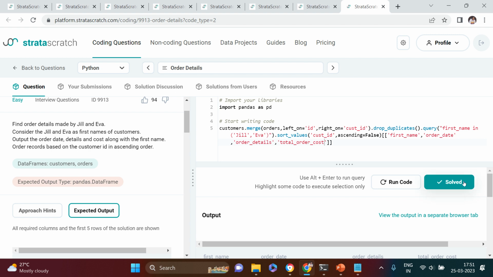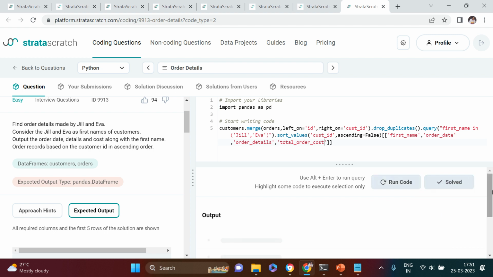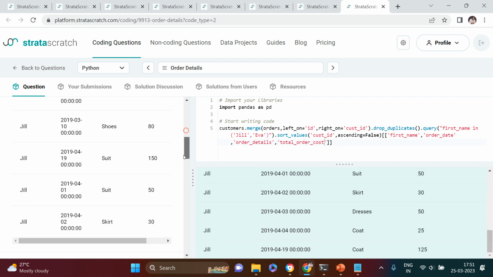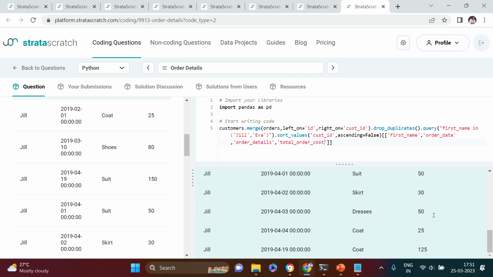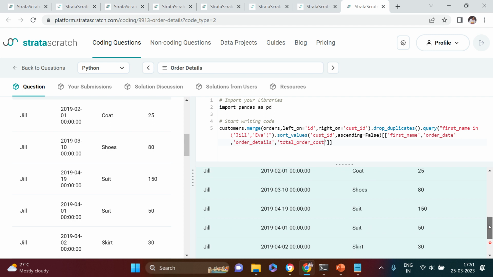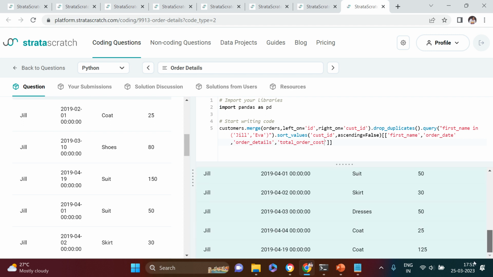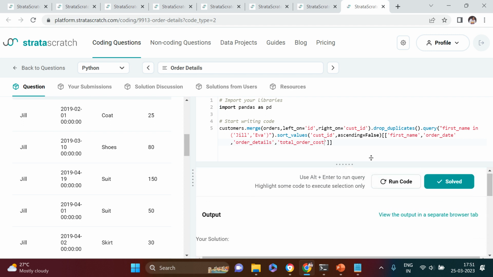Let me just check whether the answer is correct or not. Oh, answer is correct. Unnecessarily I was worrying about. Because over here it is only showing the top 5 records, that's why it is not coming up. Okay, but here our answer is correct. You see over here. Bravo, we solved this question also.